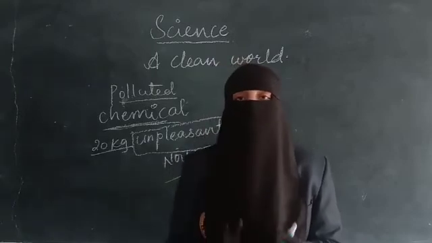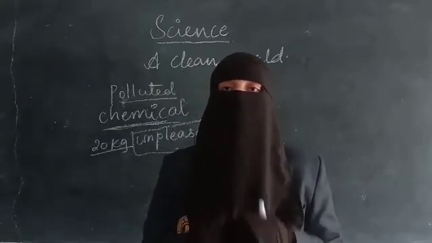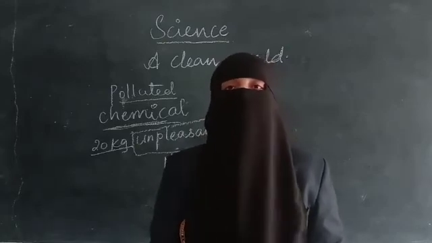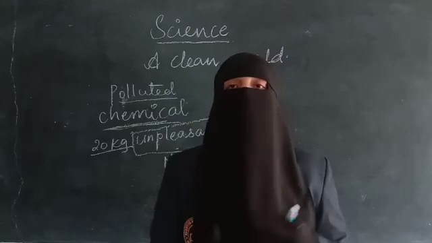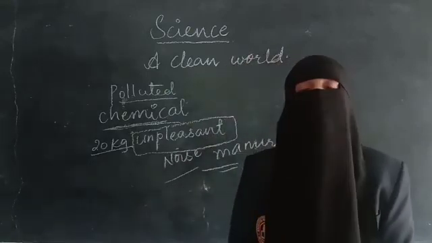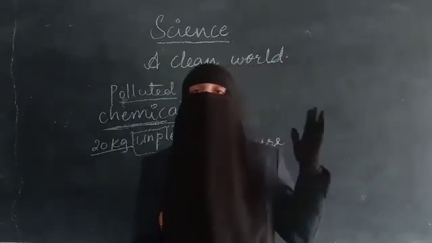And try to avoid DJs and loudspeakers whenever you are at gatherings. Try to be normal and talk in a normal tone, so that no one gets disturbed because of your tone or your gatherings. In this way you can avoid all these pollutions. So all this we have discussed in the lesson A Clean World.